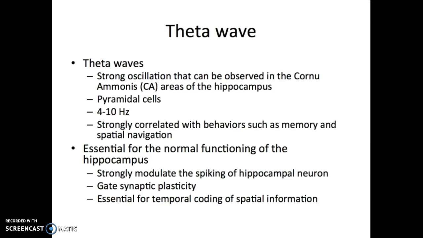Theta wave also plays a role in modulating the neurospiking of the hippocampal neuron and gating synaptic plasticity, and it is essential for the temporal coding of spatial information.